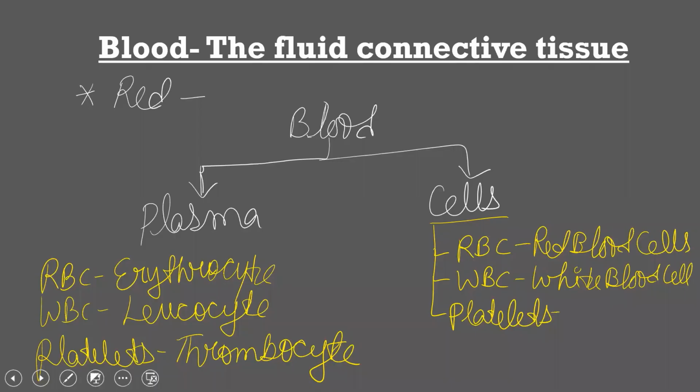Now let us talk about the third type of cells. They are known as thrombocytes or blood platelets. Blood platelets are a very important component of blood. What is their function? How are they formed? They are formed from the degeneration of your RBC and WBC. Thrombocytes help in blood clotting.